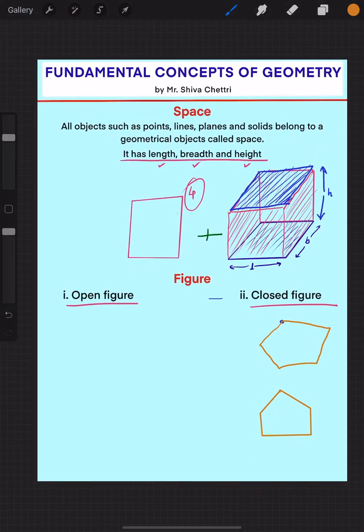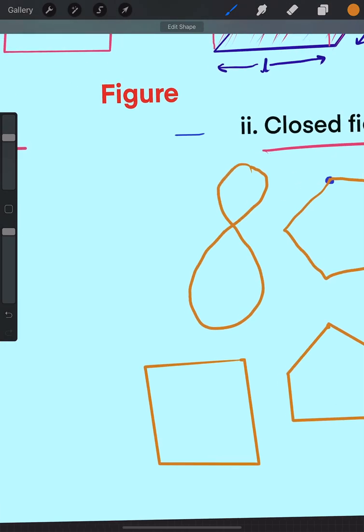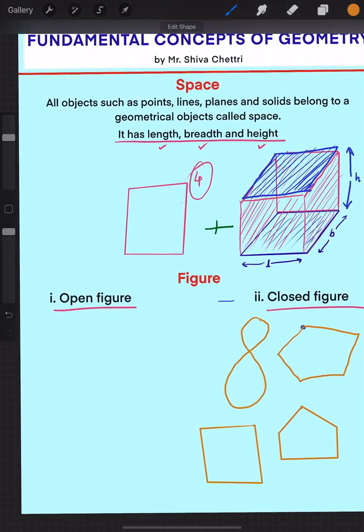Even if I draw this square, box, these are all closed figures, because there are no loopholes.